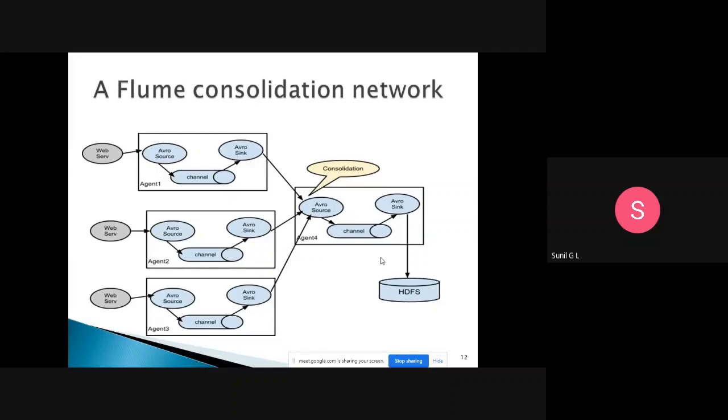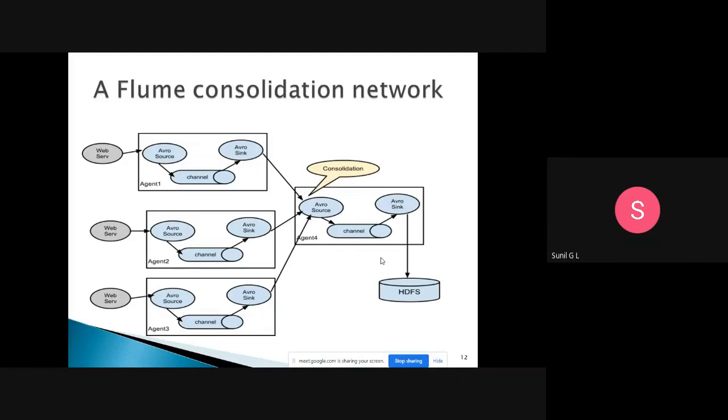The source sends the data to the channel, and the channel is nothing but an intermediary between the source and the destination, a path through which we can transfer the data. The sink collects the data from that channel and is responsible for storing it to HDFS, the Hadoop Distributed File System.